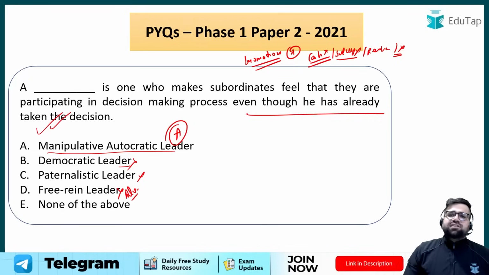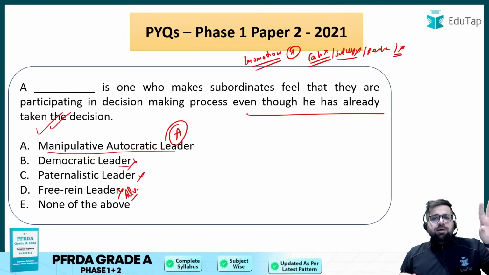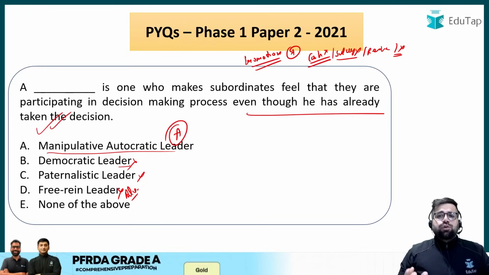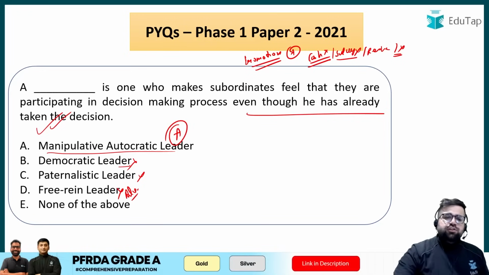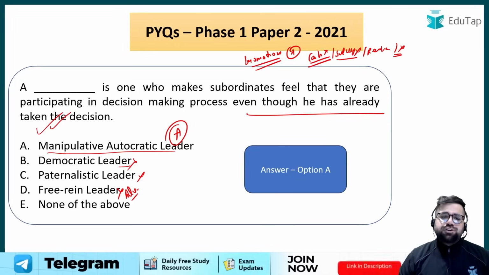In that case, this is just a positive side, right? They are showing you that they are giving you a positive promotion. But at the end of the day, are they giving you any positive aspect related to promotion? No, right? So they are just playing with your mind. So this is the feature of a manipulative autocratic leader. So therefore your answer will be option number A.